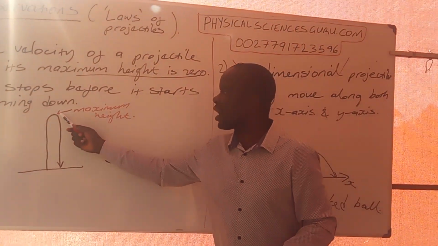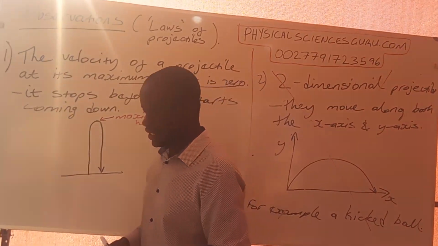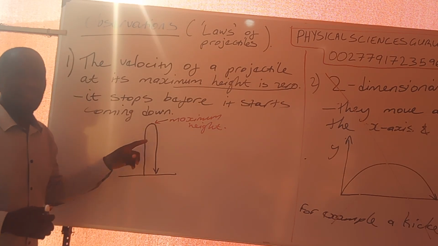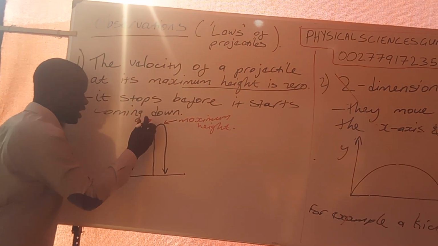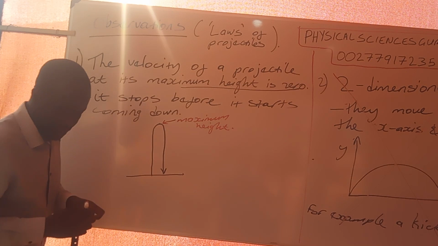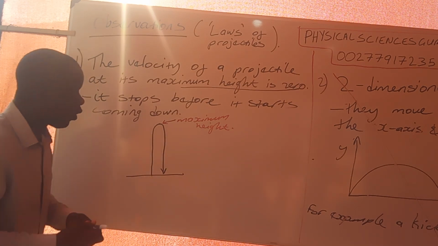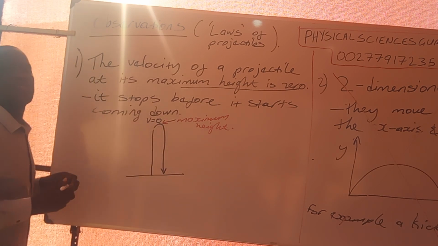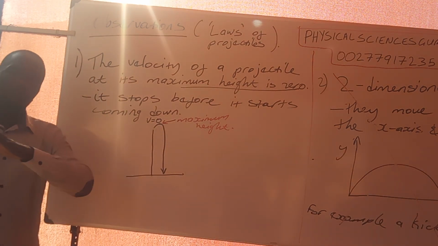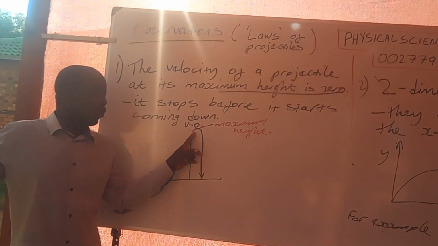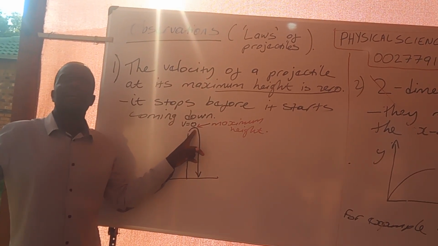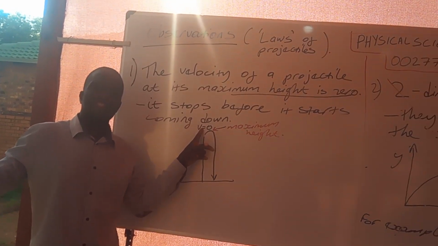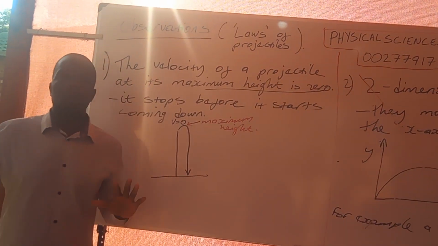So we are observing that for all projectiles during their journey, the velocity at maximum height is always 0. You must remember that. For all projectiles, when they get to their maximum height, they stop first before they start falling down.